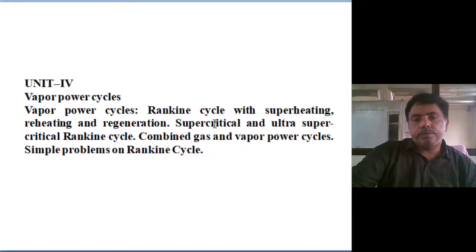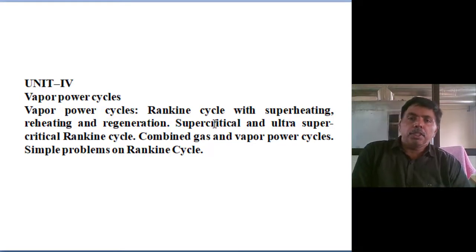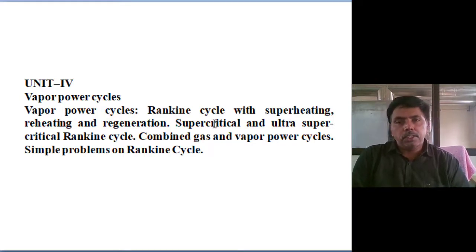One is, what are vapor power cycles? We know only one vapor power cycle is available. That is the Rankine cycle. The modified Rankine cycle: superheat, reheat, and regeneration Rankine cycle. Then at present, all thermal power plants are based on the supercritical and ultra supercritical Rankine cycle. What is the advantage? The cycle is the same, only the modified Rankine cycle.